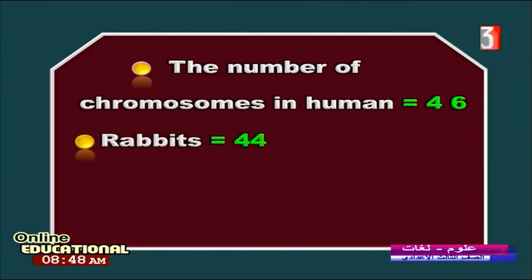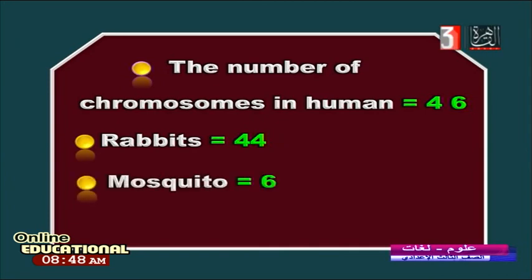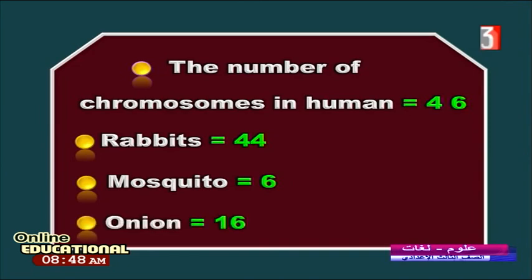Rabbits have about 44 chromosomes or 22 pairs. Also the mosquito, do you know it? It has only 6 chromosomes because it's very, very small. Is that all? No, we also have the onion. Onion is a plant. It has about 16 chromosomes, a fixed number for each species.